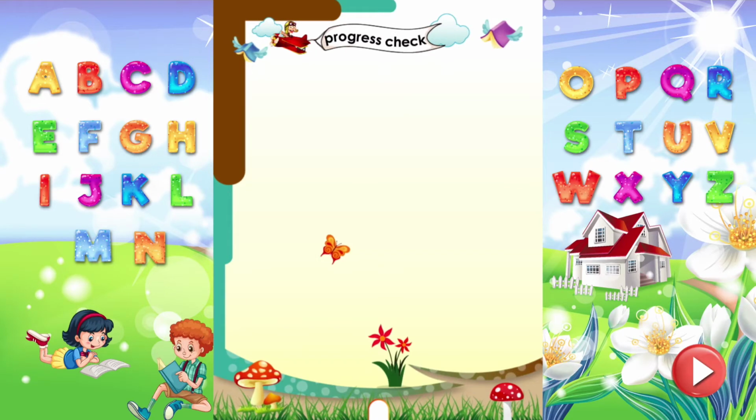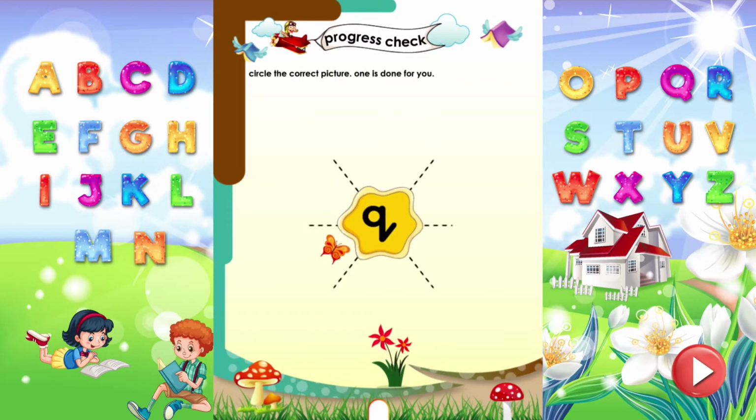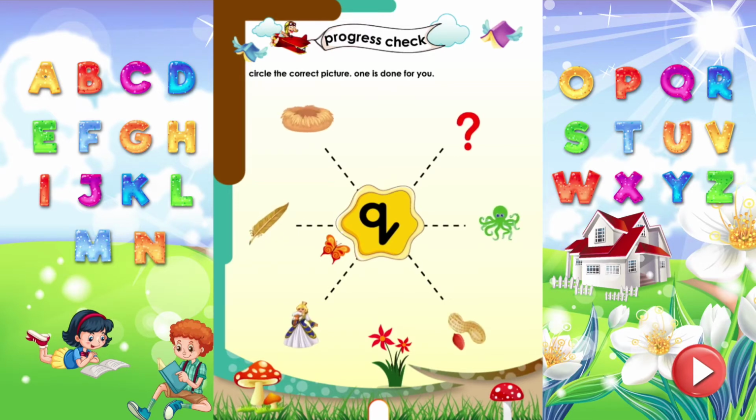Progress check. Circle the correct picture of sound K. One is done for you. Queen starts with the sound K. Question mark starts with the sound K. Quill starts with the sound K.